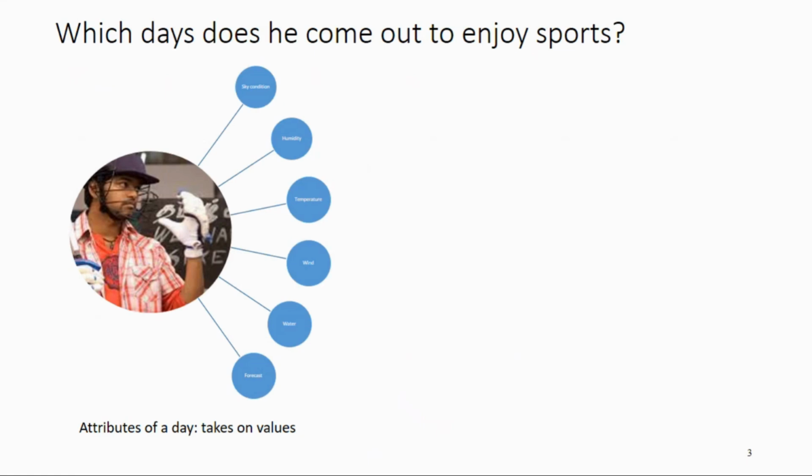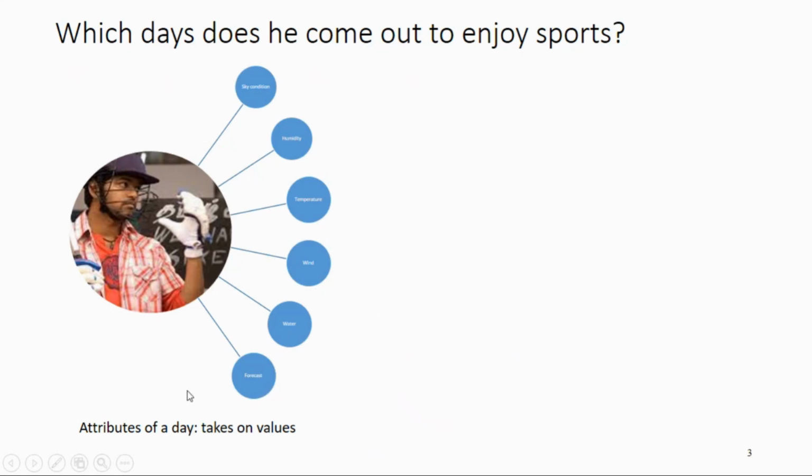Let's assume there is a task, or a problem, to find out on which days the actor Vijay comes out to enjoy sports. In past experience, the days have certain features like sky condition, humidity, temperature, wind, water, and forecast.